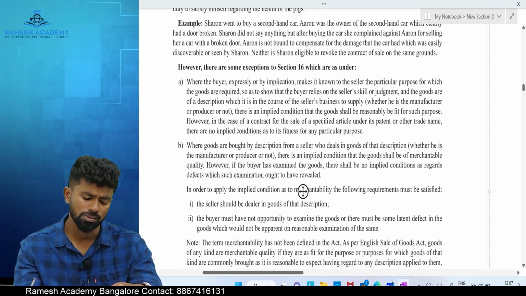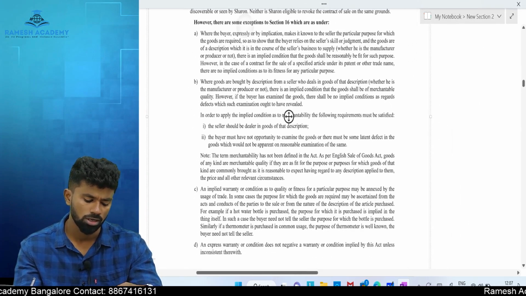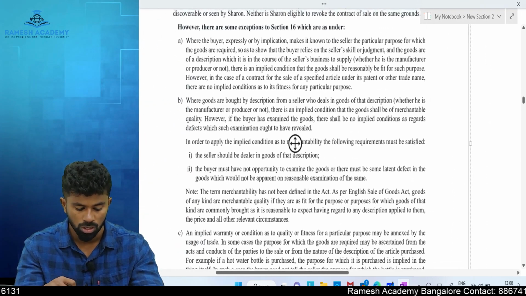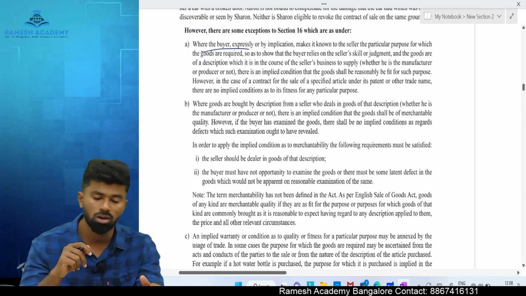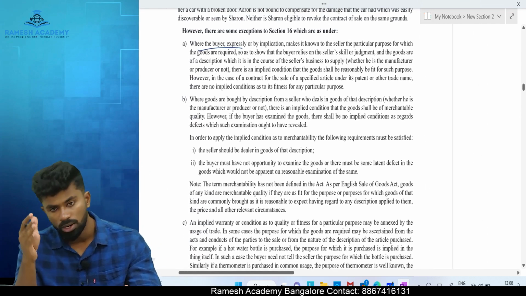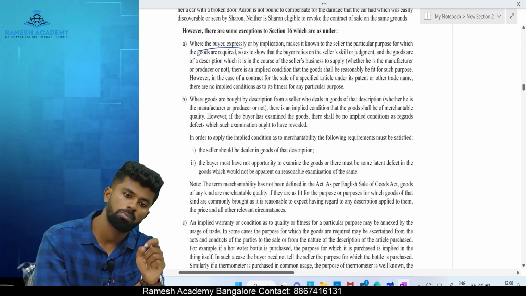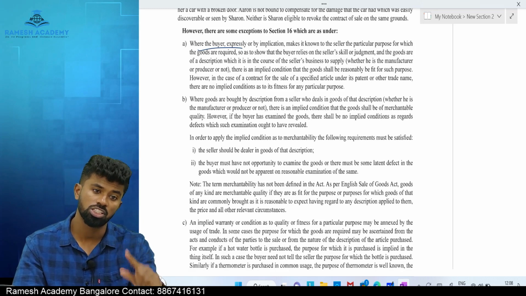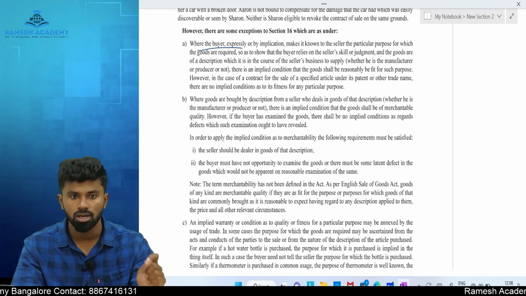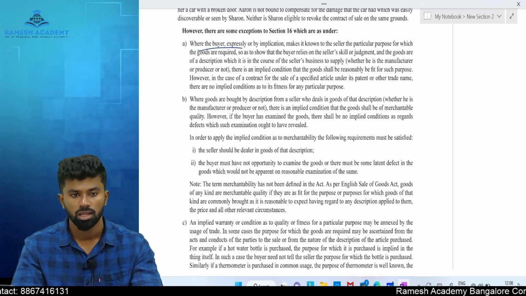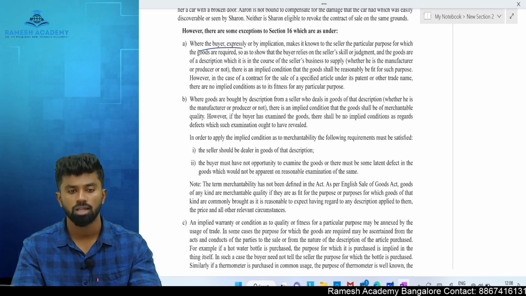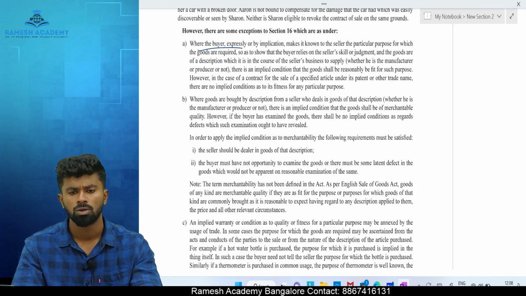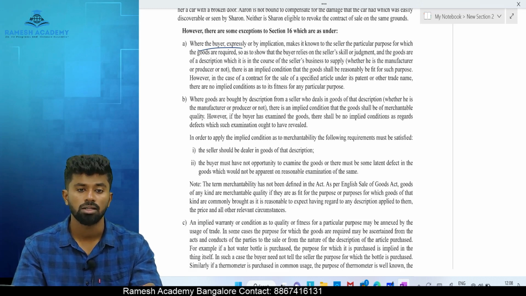Okay, but however there are exceptional cases where it becomes whose responsibility? Seller's responsibility to supply the goods suitable for whose purpose? Buyer purpose. When first one is condition as to quality or fitness for buyer purpose, means when buyer makes the seller aware about the purpose for which he needs the goods, and he also relies upon skill and judgment of the seller, and seller regularly deals in that kind of goods. In this scenario, it is whose duty? Seller's duty to supply the goods suitable for whose purpose? Buyer purpose. If not, who can cancel the contract? Buyer can cancel the contract.